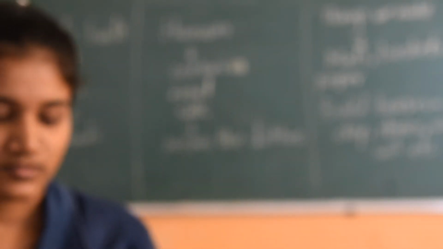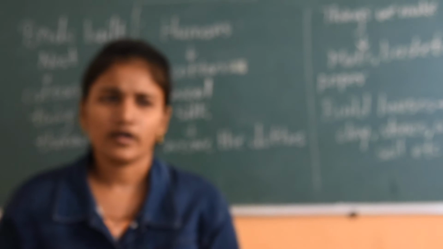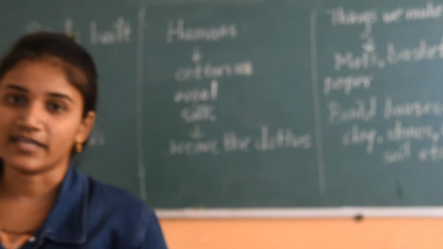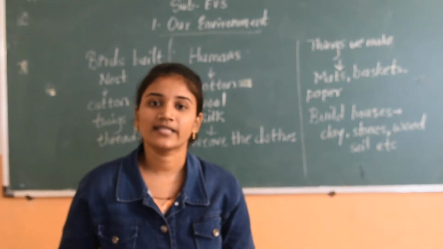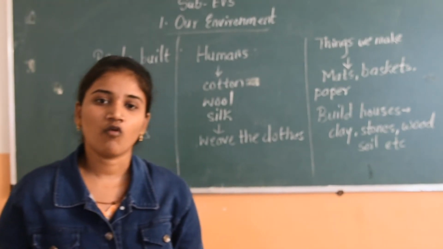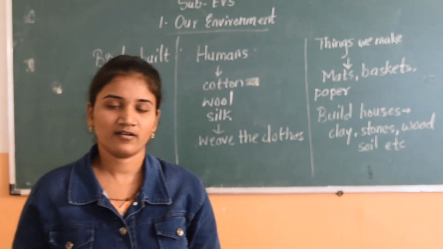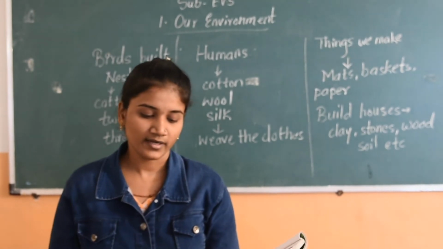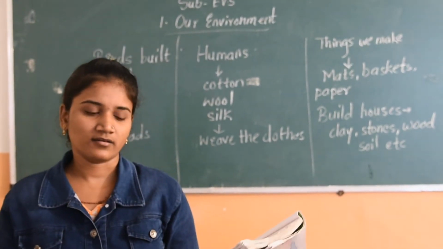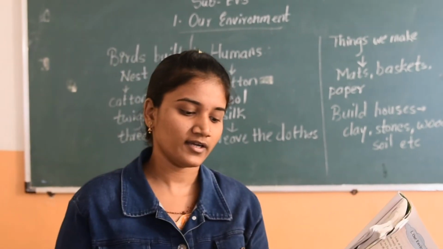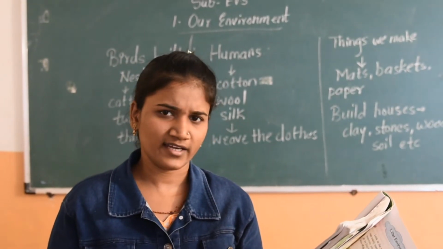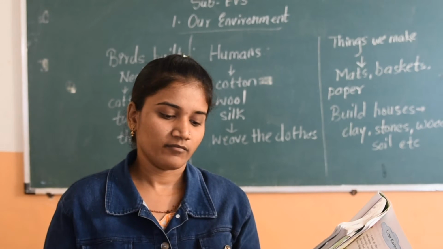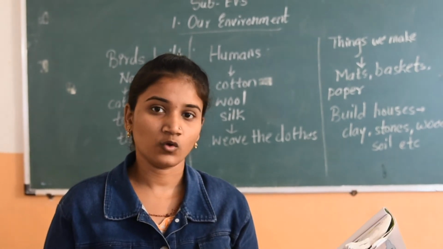So kids, we know what living things need. Living things need food, water, air. All living things need food, water, air. Why do they need them? Because to grow.